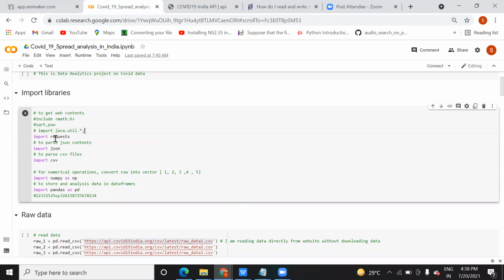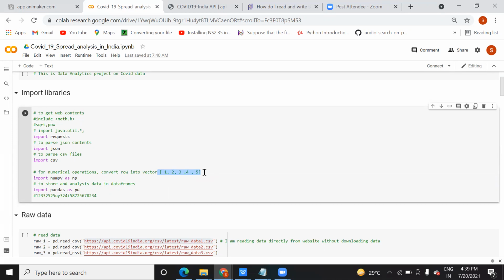So we just write import requests, import CSV, import pandas as pd, and numpy. This I have not told you till now. Numpy, why do we need it? So that it will convert whatever rows are present in your dataset into vectors. What do I mean by vector? So that you convert this row into the form of an array.